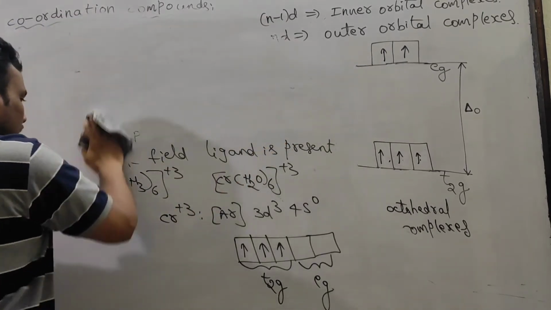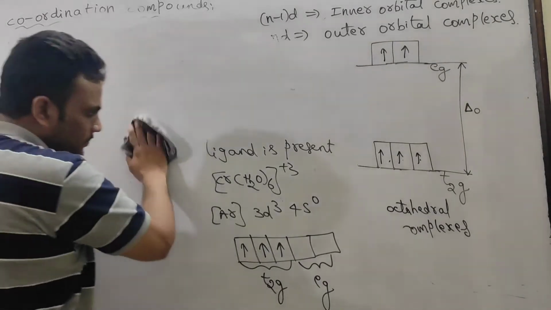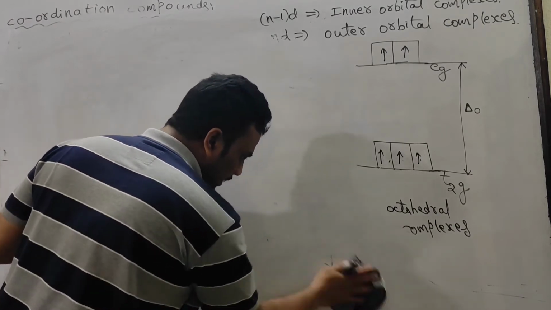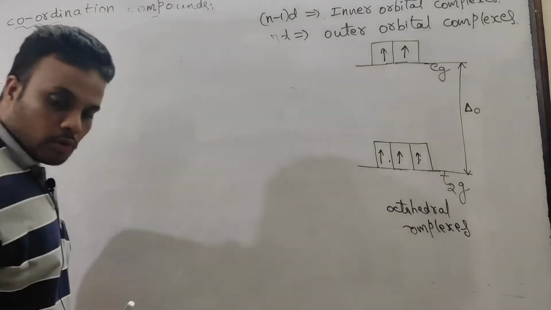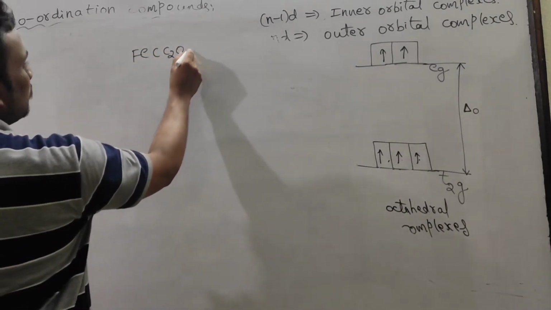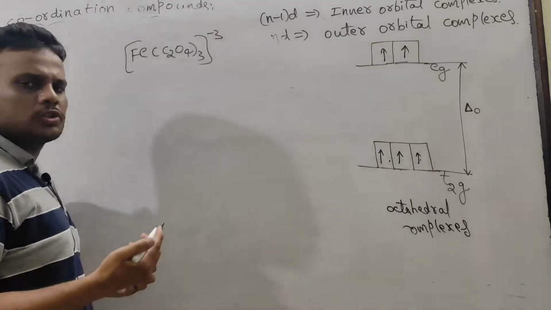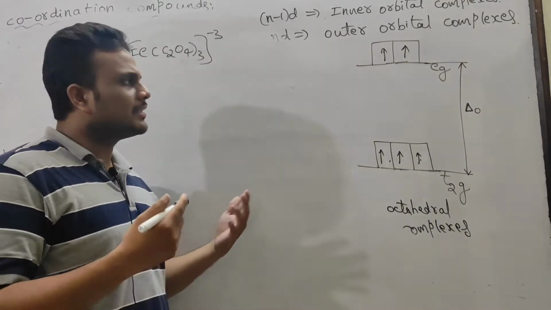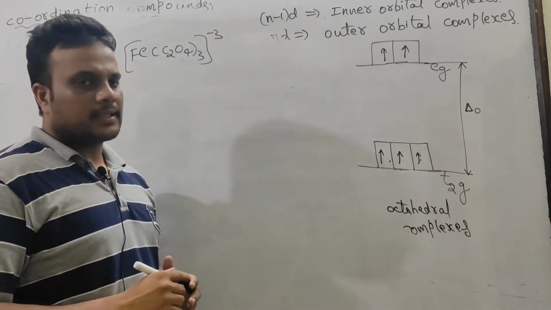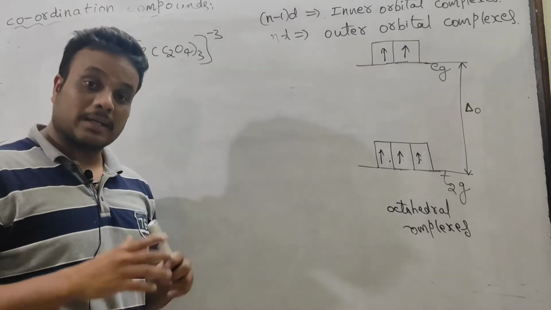But anyway, if you are given some new type of ligand and nothing is mentioned, then some information should be given in the question paper, because in a recent JEE Main examination there was a question on an iron oxalate complex. Many students don't know the nature of oxalate, whether it is strong or weak. In the spectrochemical series it is mentioned in the NCERT textbook, but many students don't know. Even I have not written the nature of oxalate, but